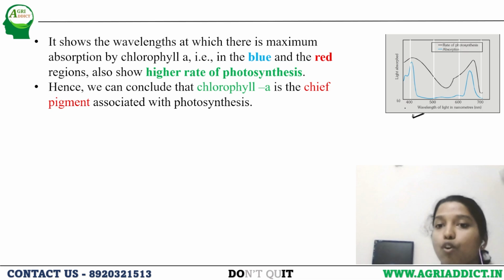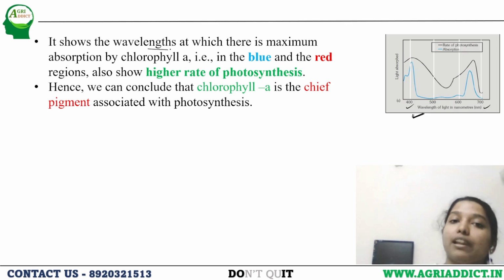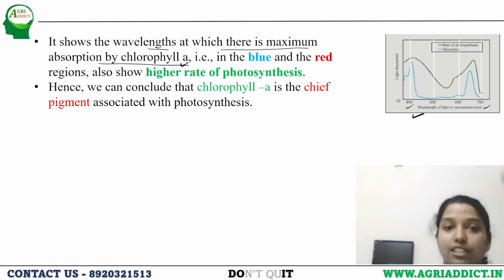Now, 400 nanometer to 700 nanometer. It is seen that where the chlorophyll is getting a peak, in that area this action spectrum is also getting a peak. Chlorophyll A is getting a peak at the red zone, and here also the absorption and the action spectrum are getting a peak. What we concluded is, it shows the wavelength at which there is maximum absorption of chlorophyll A, that we studied in the absorption spectrum, that is in the blue and the red region.